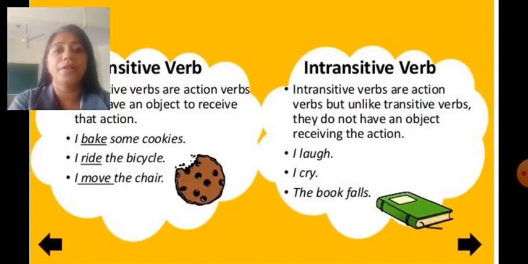For example, I bake some cookies, I ride the bicycle, I move the chair. Intransitive verbs are action verbs, but unlike transitive verbs, they do not have an object receiving the action. I laugh, I cry, the book falls, etc.